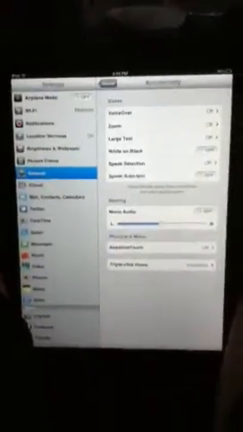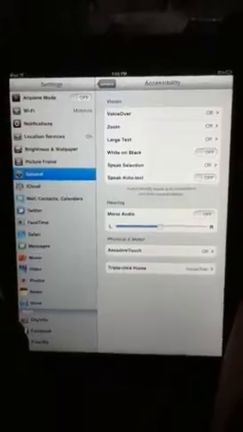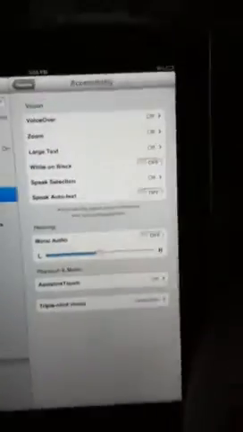To turn it off, you go back to your settings, and where it says assistive touch on, just slide it off, and the button will disappear. The bad thing about that is, everywhere you go, the button's there, so it gets in the way a little bit. I don't use it anymore.